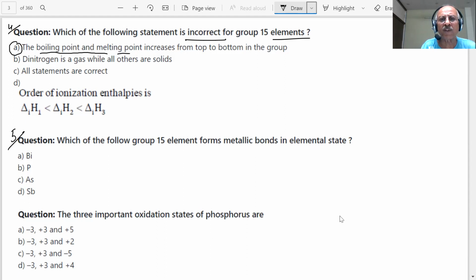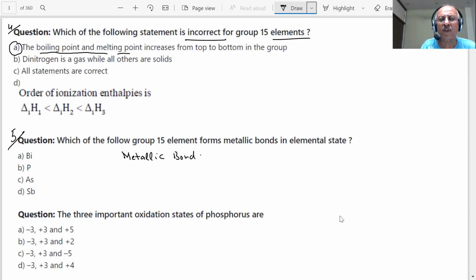Which of the following group 15 elements forms metallic bonds in the elemental state? Metallic bond, students. It should be bismuth. Metallic bond.